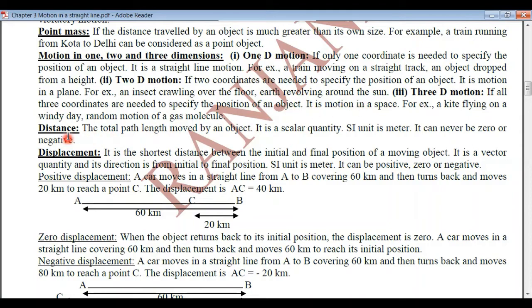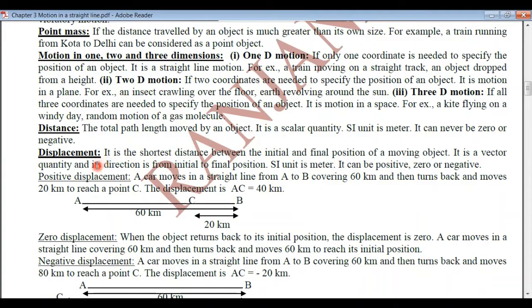Now a few definitions, a few terms we'll study here. The first one is distance. The total path length moved by an object is called the distance. So distance is the total path length moved by an object, and it is a scalar quantity. We know that its SI unit is meter, and the distance can never be zero or negative.